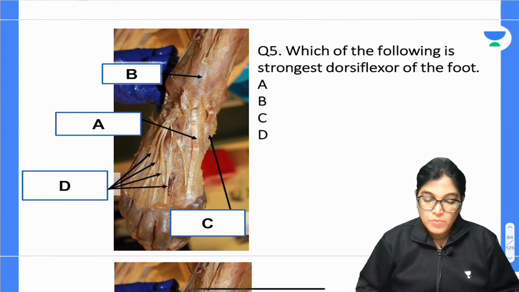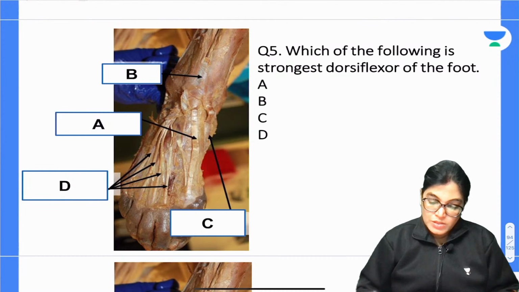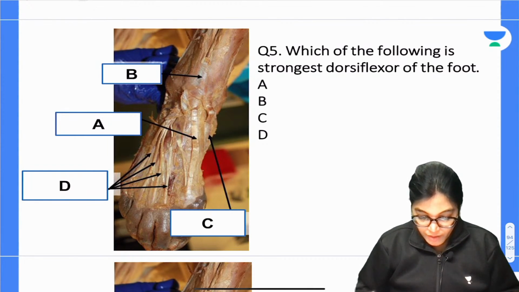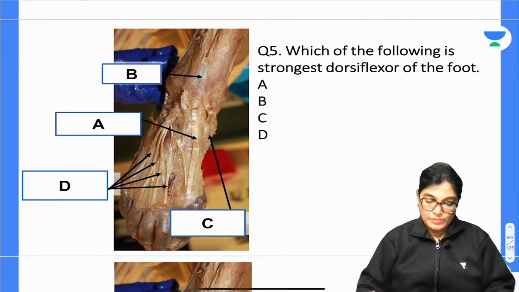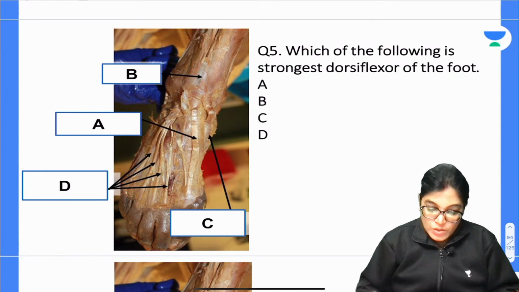Your time starts now, my dear aspirants. Please mark the correct answer. Dr. Kaustubh is telling B. Okay. What about others?